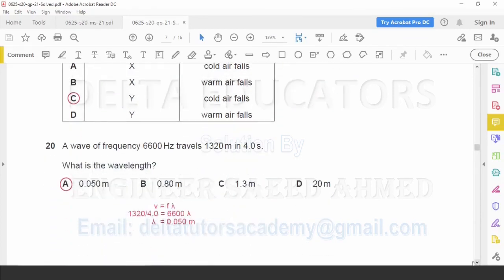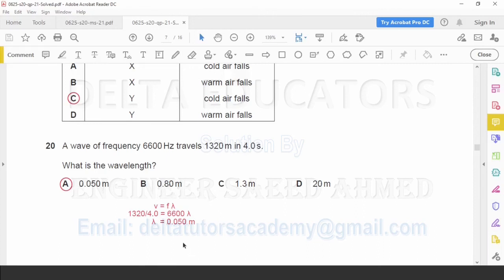Question number 20. A wave of frequency 6600 Hz travels 1320 meters in 4 seconds. What is the wavelength? Velocity is given as the product of frequency and wavelength. Here we have to find out the value of wavelength. For velocity, velocity is given as distance over time. Now distance is 1320, time is 4 seconds, so velocity will be 1320 over 4. Frequency is given 6600. So by solving this one, we will get the wavelength.